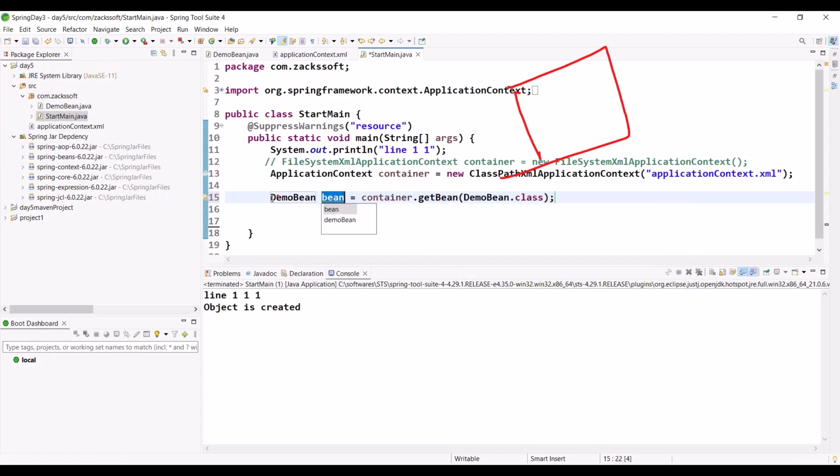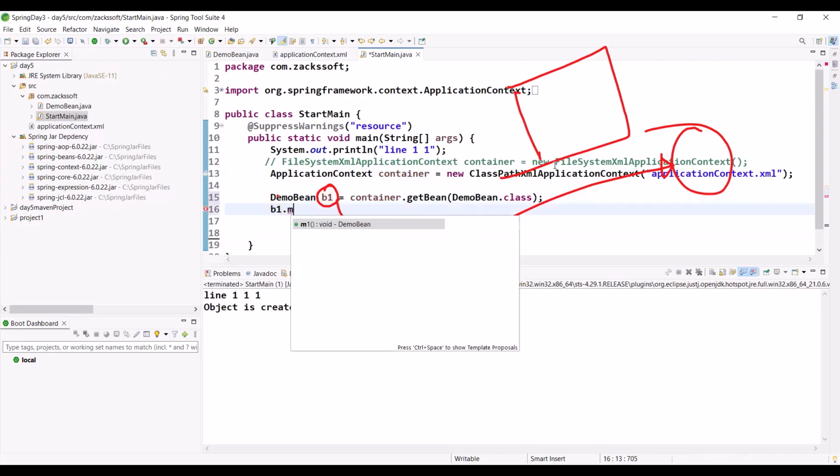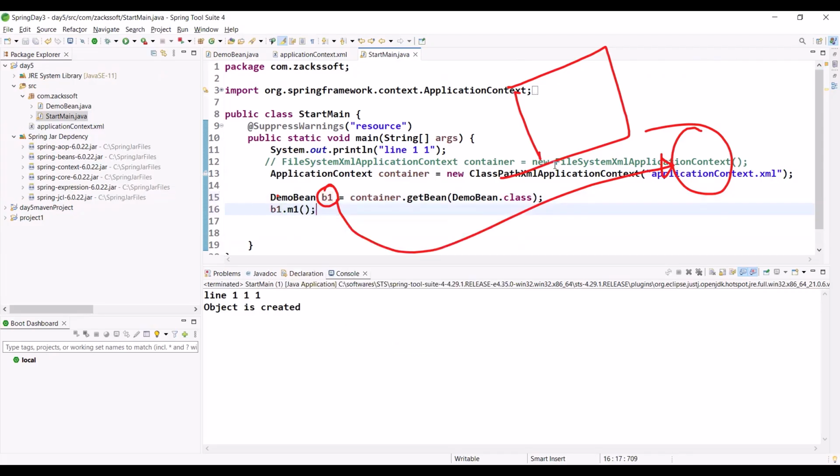Take the class type, with any variable name, for example B1. So this is the object, one object, and B1 is pointing to it. So can I access this method, B1.m1? Yes. Any confusion? The m1 method. What is the time?